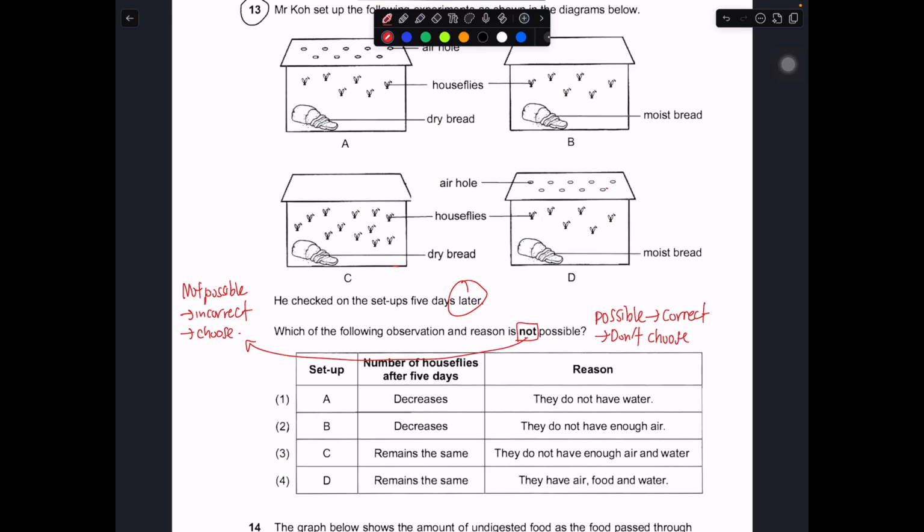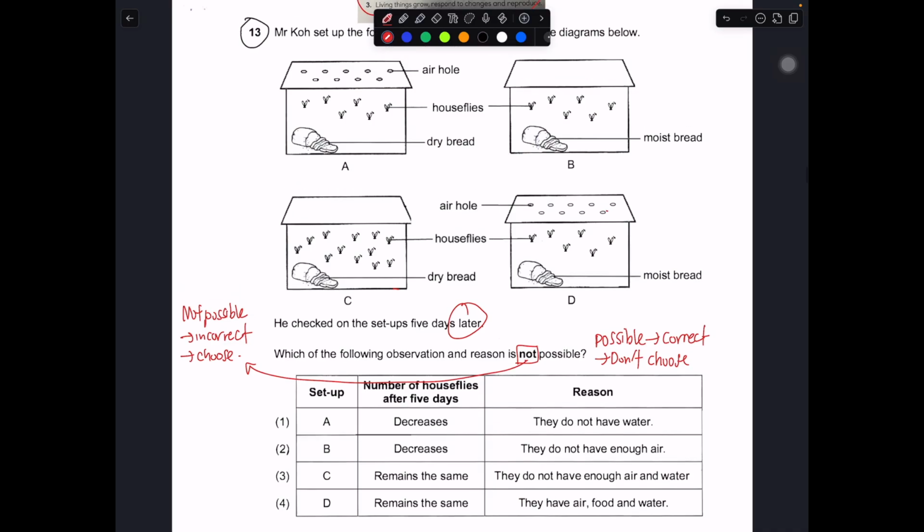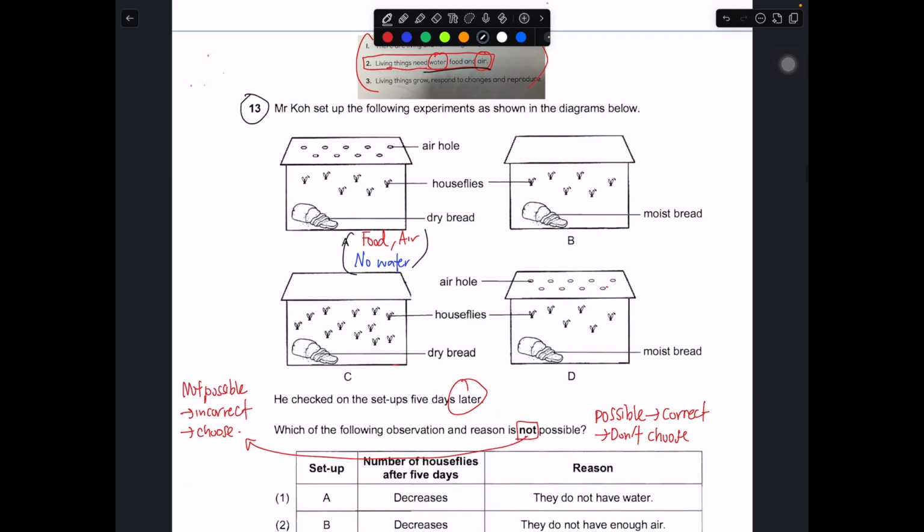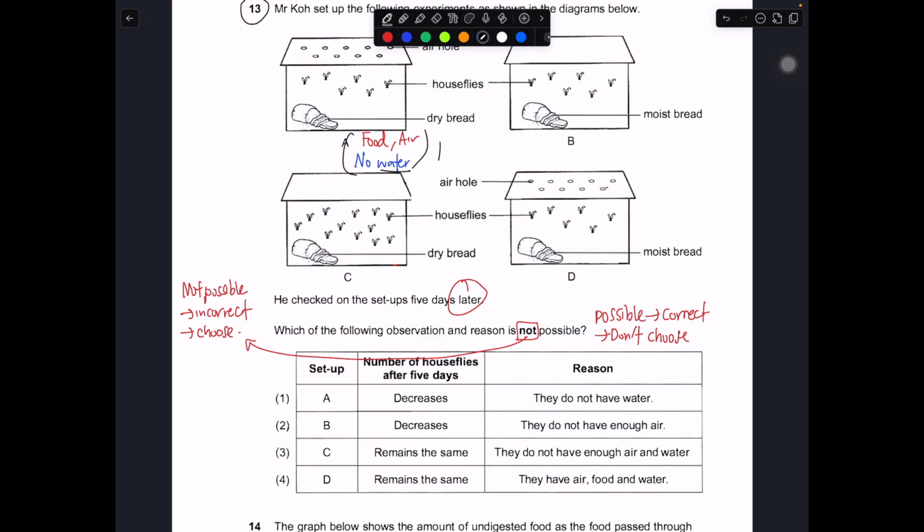Okay, so let us go through them one by one. For setup A, I'm going to write it in red color. Setup A got dry bread, so you will have food. You have air holes, so that means all of them got air, but you don't have moist bread, so that means no water. What could have happened is that some of the houseflies will have died due to lack of water, because as mentioned, living things need air and water to survive.